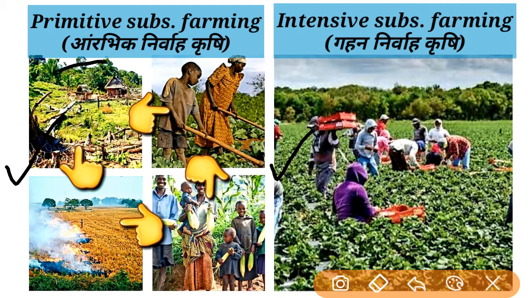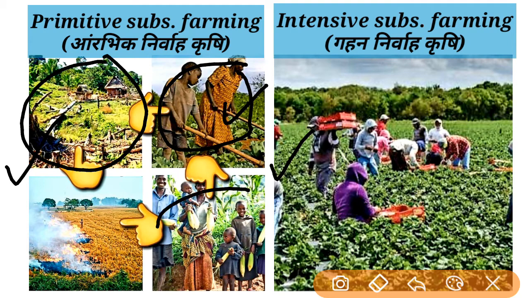The first step is that old people used to slash and burn some areas to clear a path of land to produce crops, and then they produced with their family members, and whatever they got, they survived on it. After this cultivation they left that land and burned it. That's why this farming is also known as slash and burn farming. So this was the process of primitive subsistence farming.